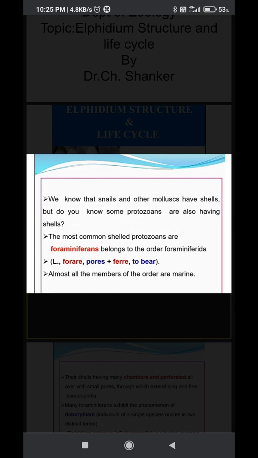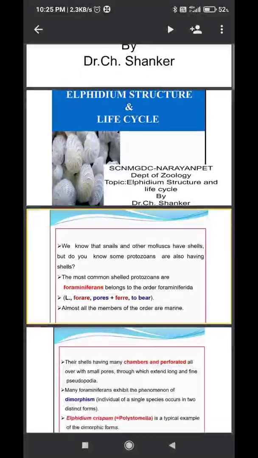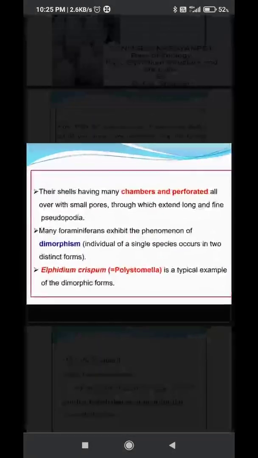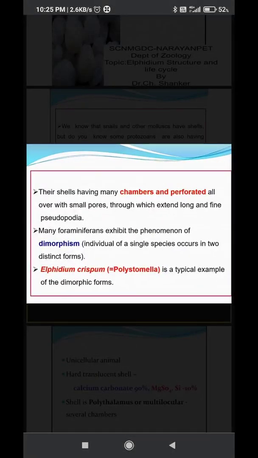Almost all the members of the order are marine. They all belong to marine habitats. The shell has many chambers and is perforated all over with small pores through which extend long and fine pseudopodia. Foraminiferans have special pseudopodia called reticulopodia.